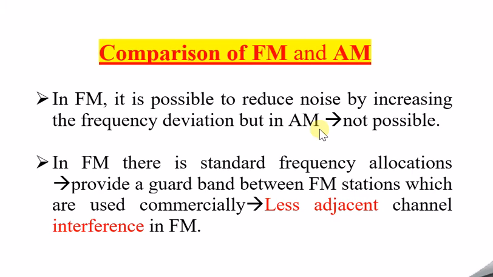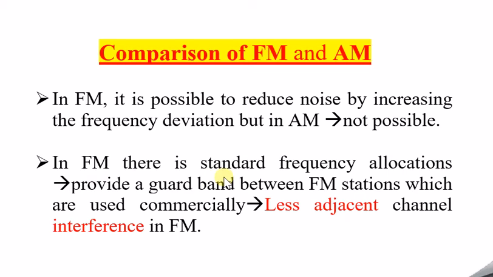We are not making any change to the frequency in AM modulation. So that is why it is not possible, and that is the main drawback of the AM signal. There will be noise in the AM signal, and we are not able to change the frequency deviation, because we are keeping the frequency constant and only varying the amplitude. I hope this point is very clear now.